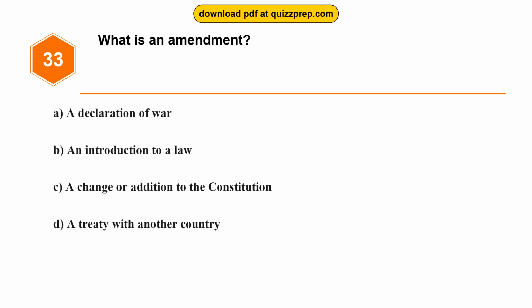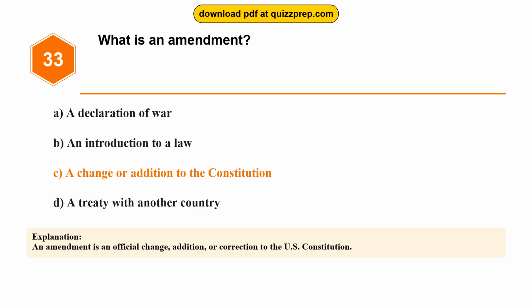Question 33. What is an amendment? Option A, a declaration of war. Option B, an introduction to a law. Option C, a change or addition to the Constitution. Option D, a treaty with another country. The correct answer is option C, a change or addition to the Constitution. An amendment is an official change, addition, or correction to the U.S.